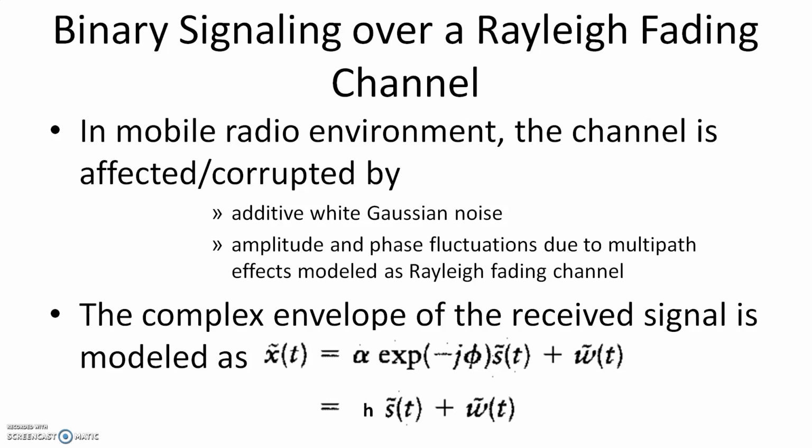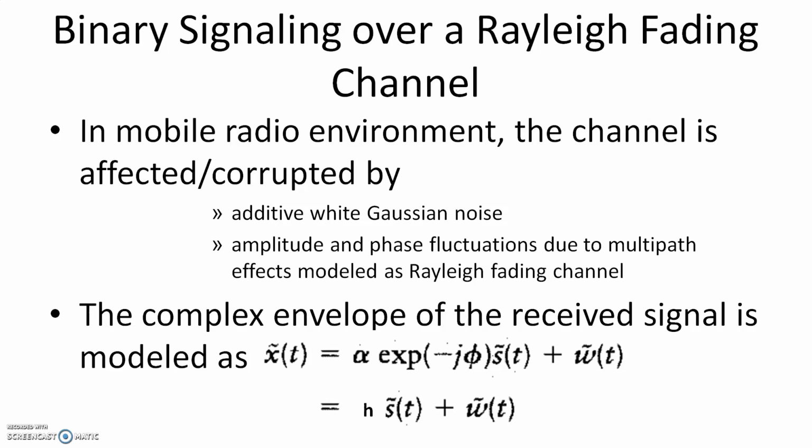The complex envelope of the received signal can be modeled as x(t) = alpha e^(-j phi) s(t) + w(t). Here w(t) represents our noise and s(t) represents our transmitted signal. s(t) gets multiplied by the fading coefficient h, which has a magnitude alpha and a phase phi.